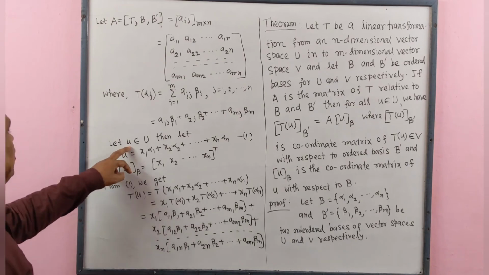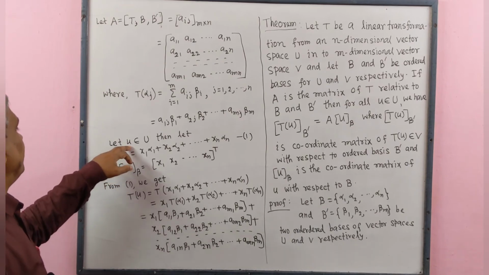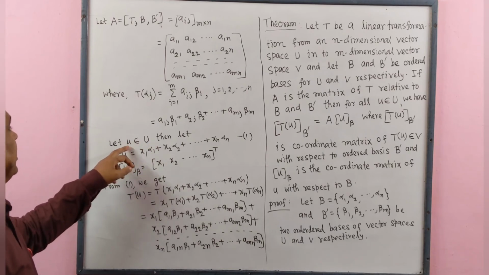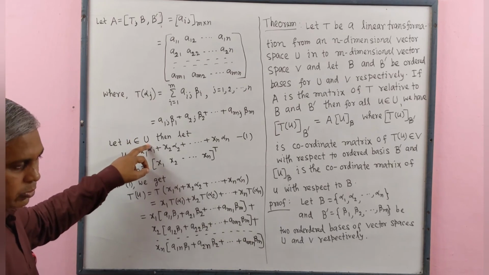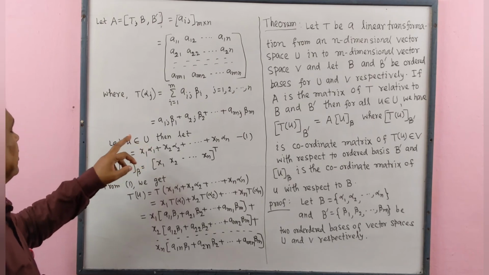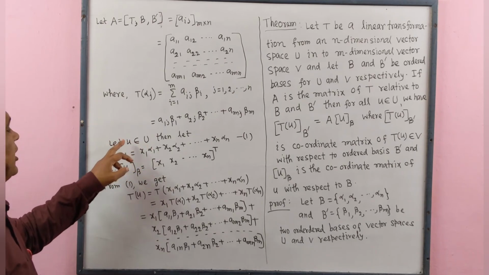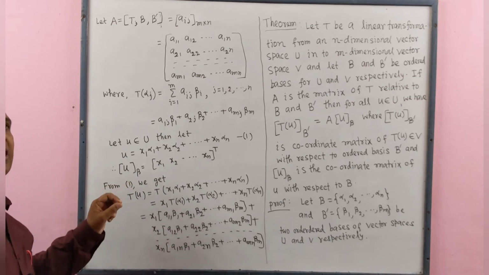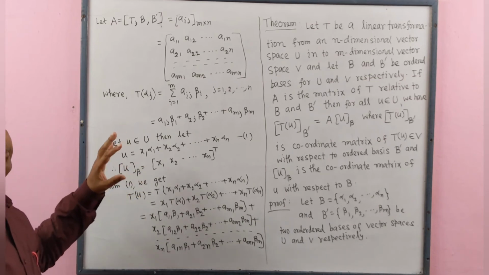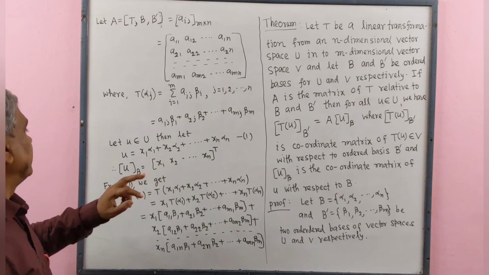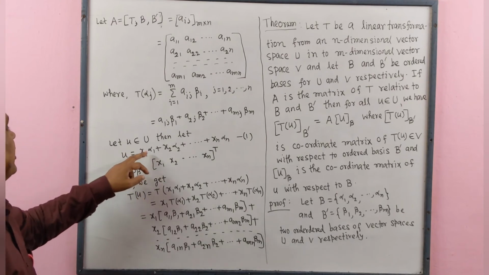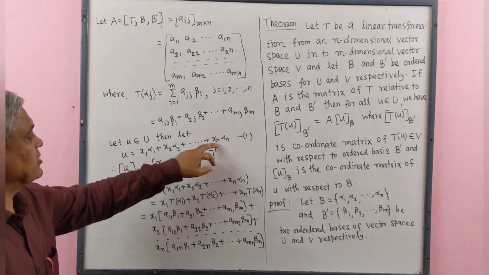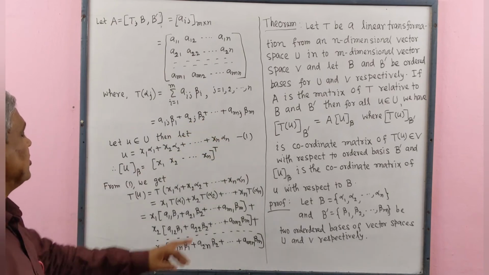Let u belong to U, meaning u is an element of vector space U. Therefore, this u may be expressed as a linear combination of elements of the basis of U. Therefore, u equals x1 alpha 1 plus x2 alpha 2 plus ... plus xn alpha n. Let this be number 1.